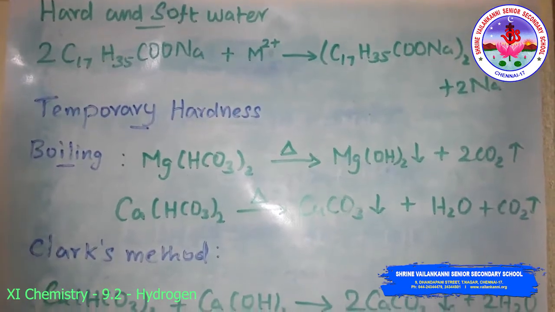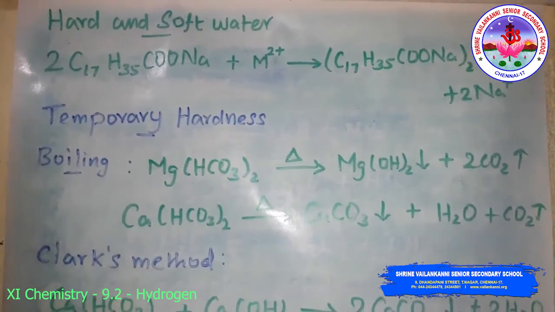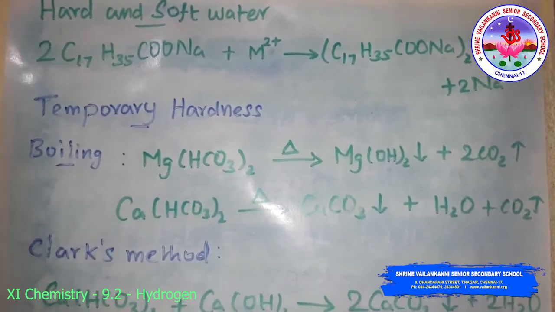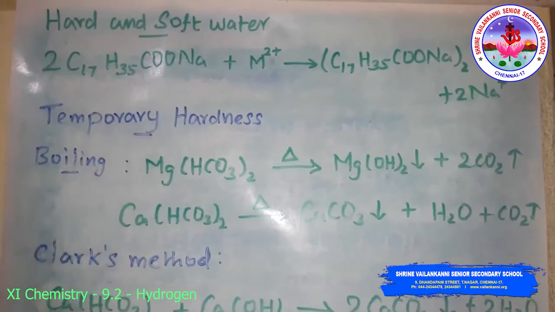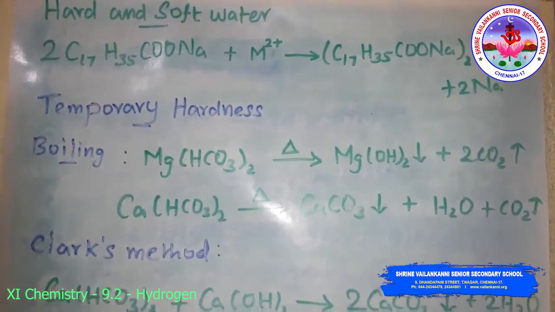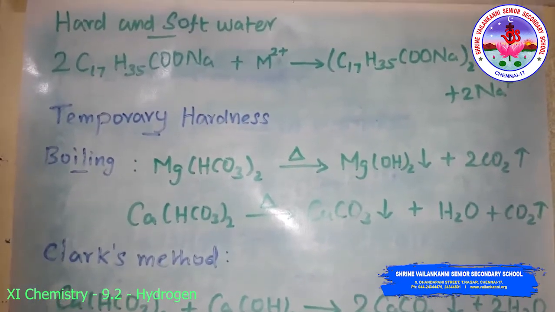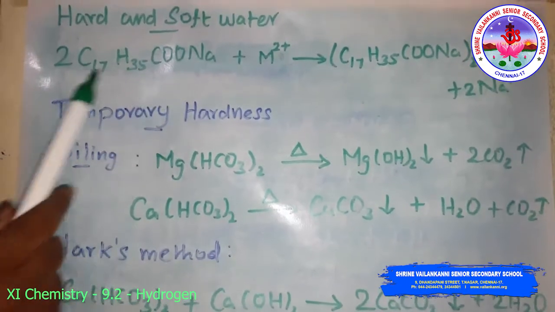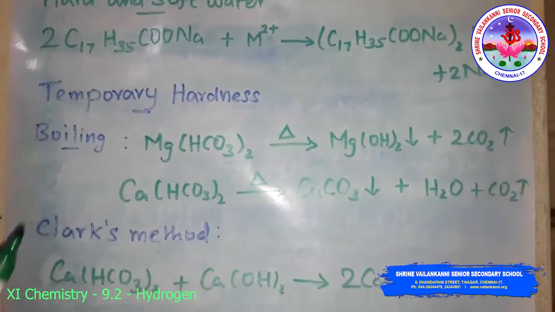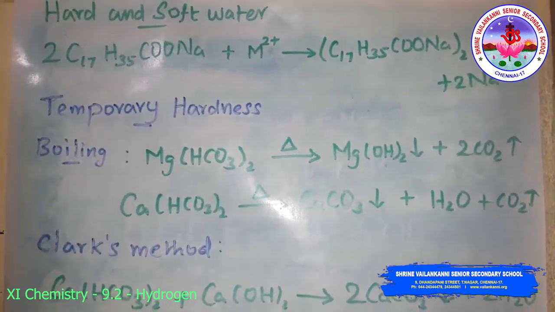Hard water does not give lather with soap. Already you know that. Water free from soluble salts of calcium and magnesium is called soft water. It gives lather with soap easily. When hard water forms a precipitate or scum with soap, the soap containing sodium stearate reacts with the hard water to precipitate out calcium stearate or magnesium stearate.